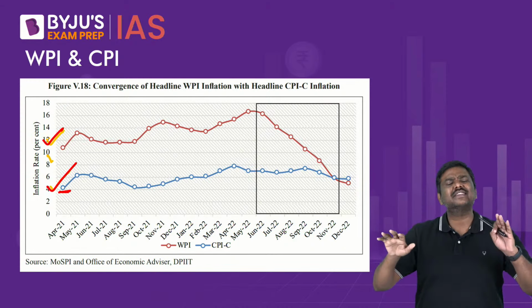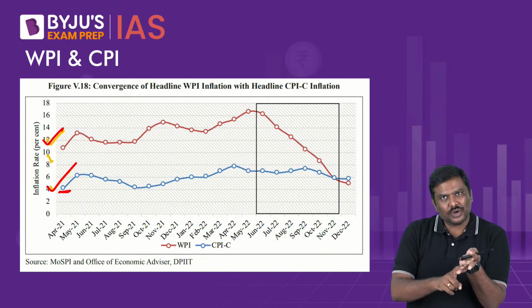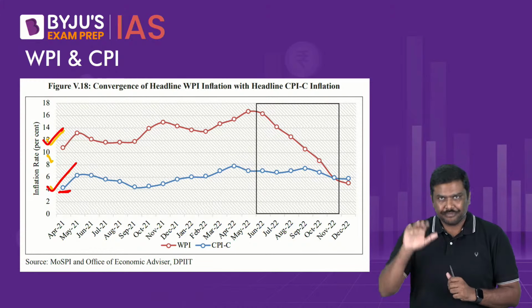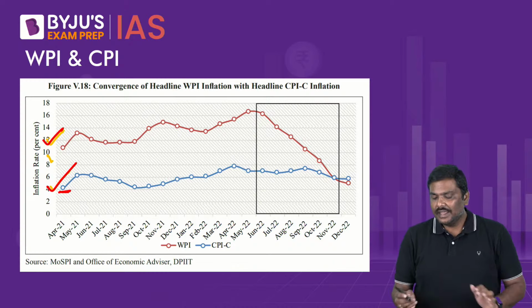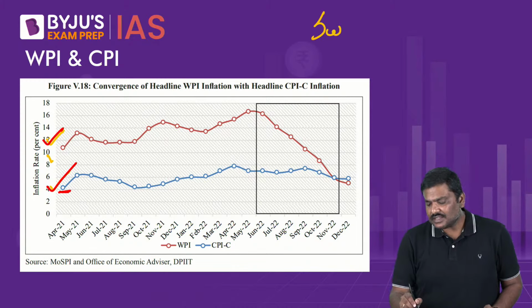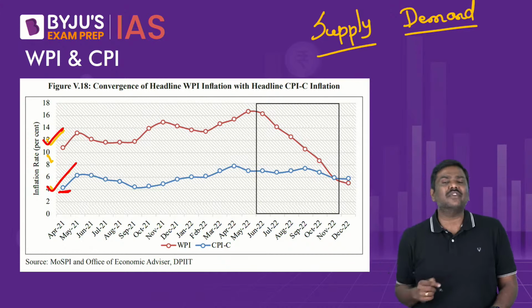Post-globalization or implementation of globalization reforms, there have been a lot of trade relations existing between Indian economy as well as the rest of the world. And as a result of this, the pandemic as well as the Russia-Ukraine war has affected the supply chains in the international market. Now, important point to note here is inflation can be caused because of supply side factors as well as demand side factors. It should be very clear for you people.